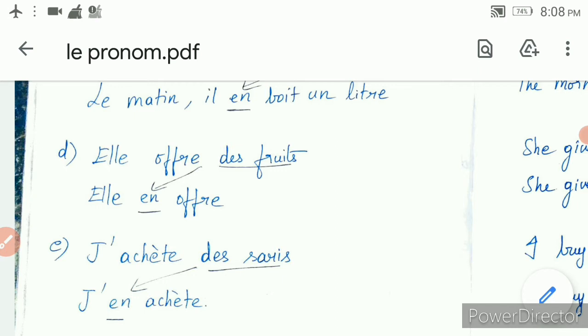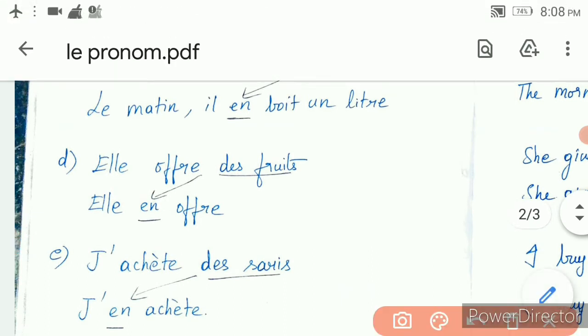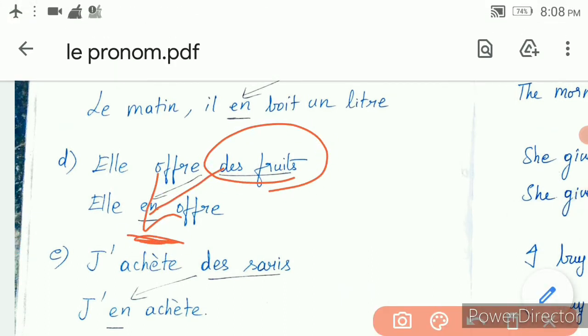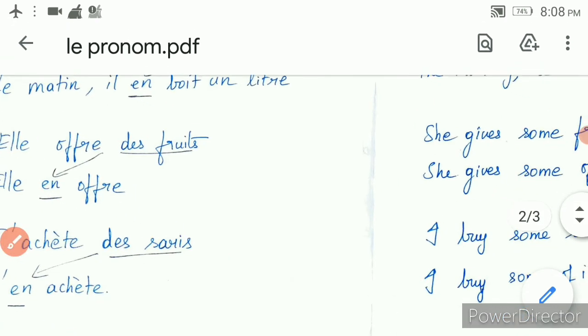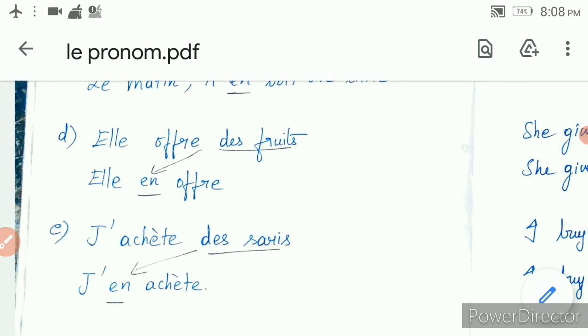Elle offre des fruits. Des fruits is either an indefinite article or a partitive article. You are introducing en before the verb. Clear? And the meaning is she gives some fruits, she gives some of it.